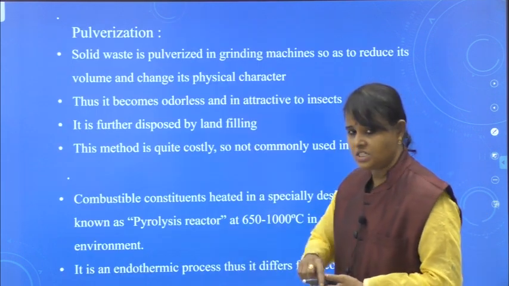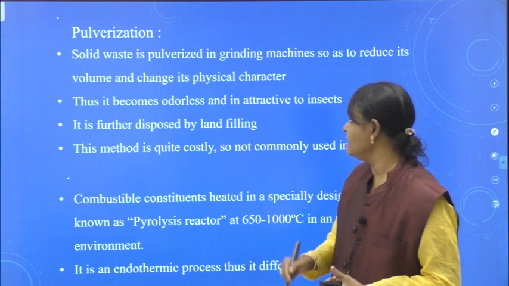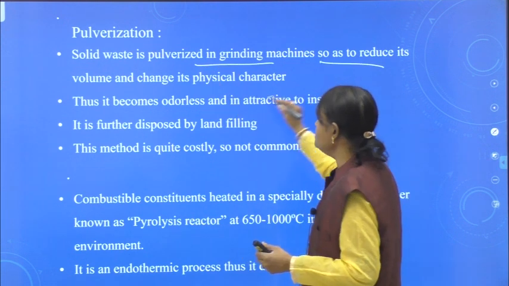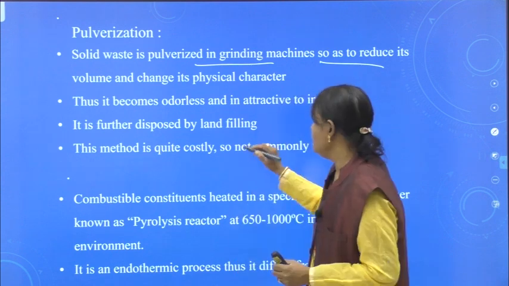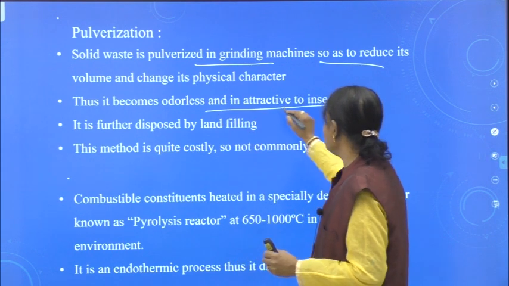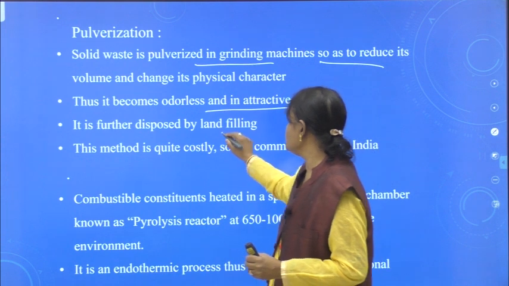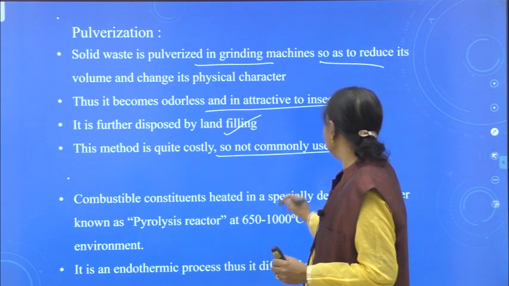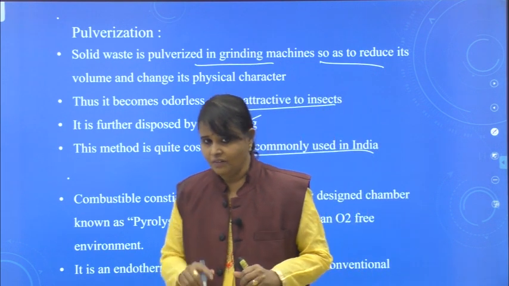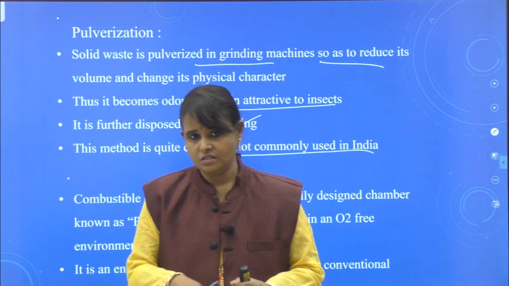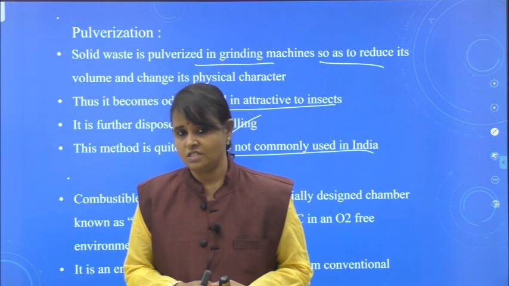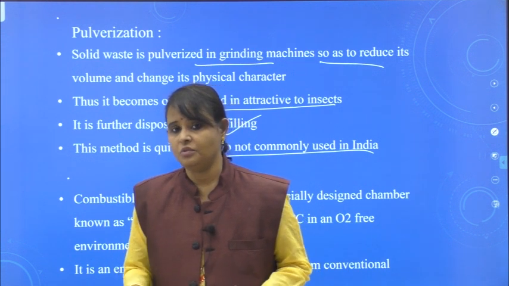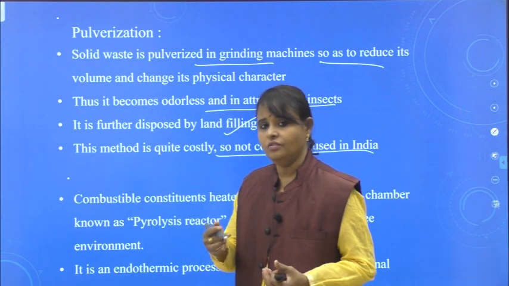Next one, pulverization, grinding. Solid waste is pulverized in a grinding machine so as to reduce its volume and change its physical character. Thus it becomes odorless and it is not attractive to insects. It is further disposed by landfilling. This method is quite costly. It is not recommended in our country. Pulverization means we grind the waste. After grinding we can dispose this waste. That's all. If you are in mechanical engineering, you will go into detail about this pulverization.